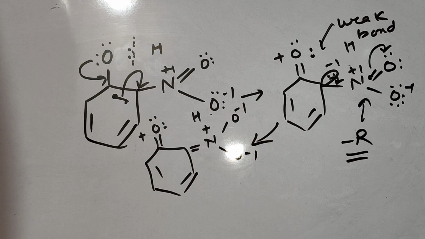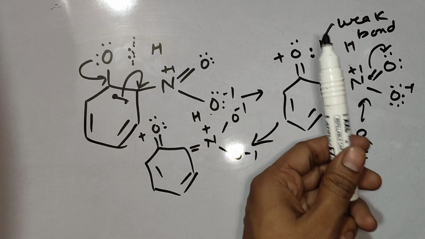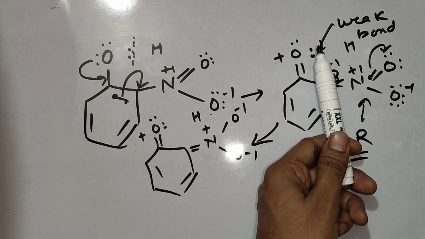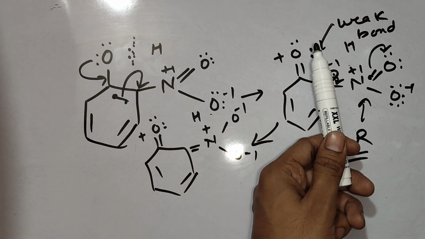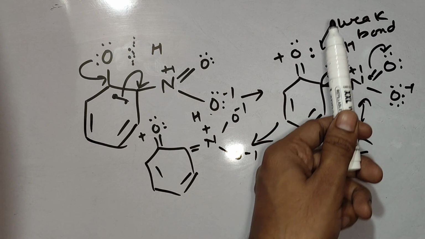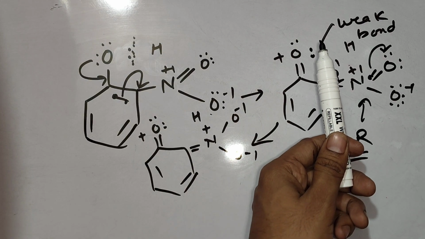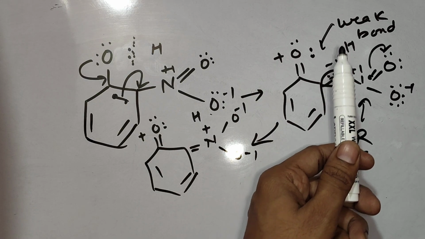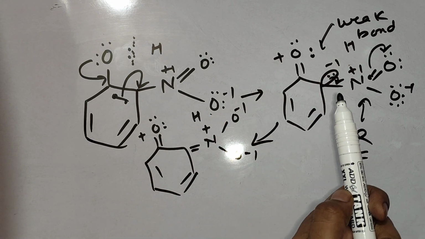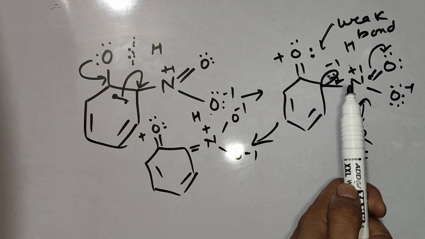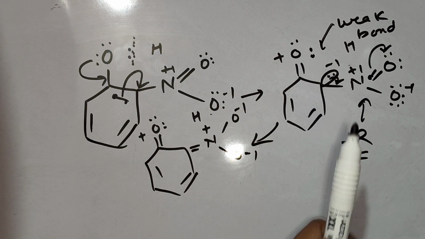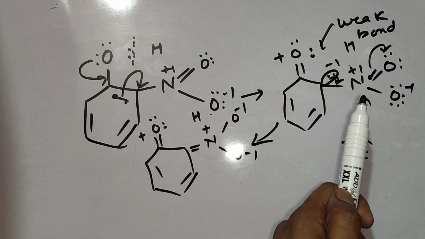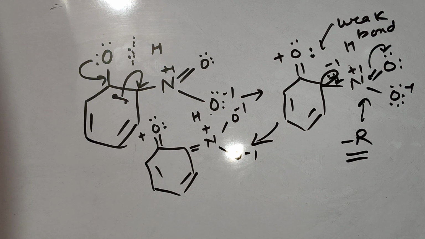Substituents with minus R effect, by absorbing electrons which were coming from resonance, are increasing the duration of the closeness of the electrons toward oxygen, due to which the bond will become weak. As you know, the electrons are going toward oxygen, the bond will become weak. So don't you think this bond will remain weak for a longer period of time? Because the nitro group is enhancing this time period by absorbing the electrons which were coming from the resonance. That's it. This is the main point. After that, you know what will happen?